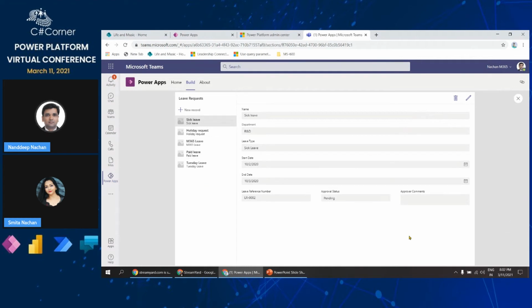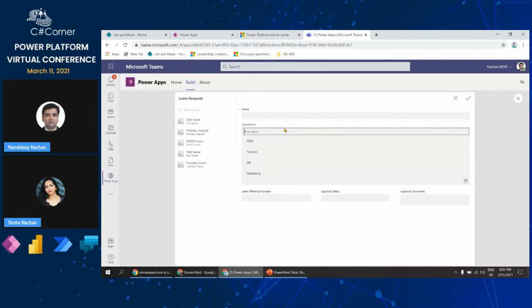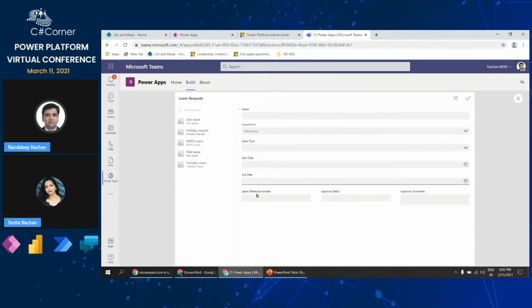So this is the simple interface that we will have, wherein we can name, for example, if I click new record, we can name our leave, maybe a sick leave or any kind of leave which we want to apply for, and then we can select the department to which we belong, the leave type, and then the start date and end date for that leave.